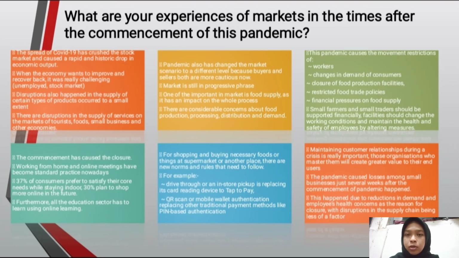Next, the closure of food production facilities, the restricted food trade policies, and also financial pressures on food supplies. Small farmers and traders should be supported financially, and then facilities should change the working conditions and maintain the health and safety of employees by altering the measures of health.